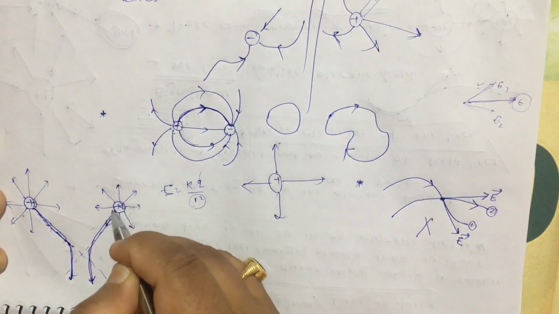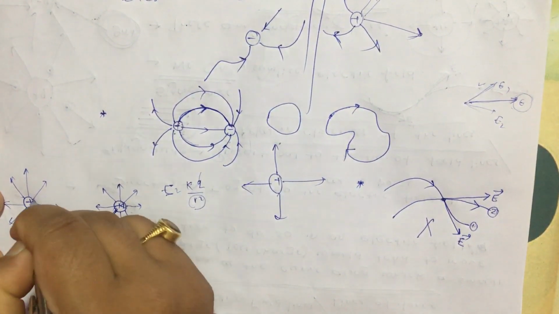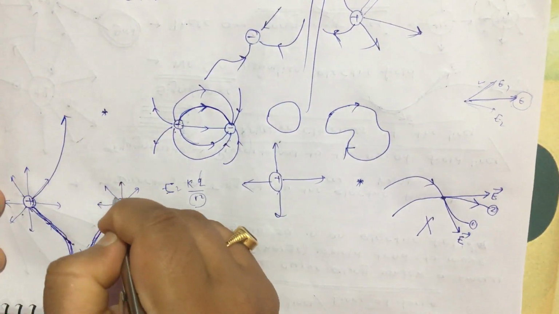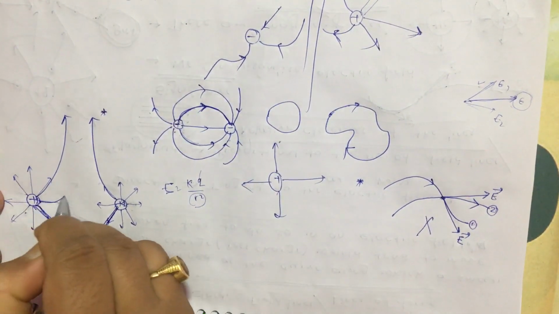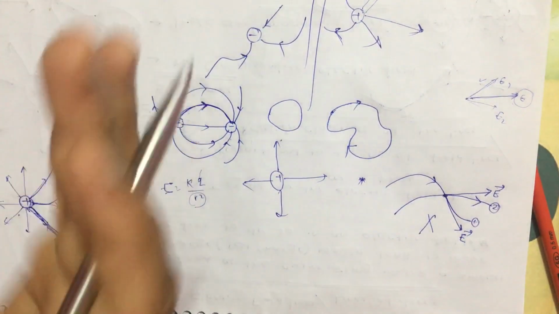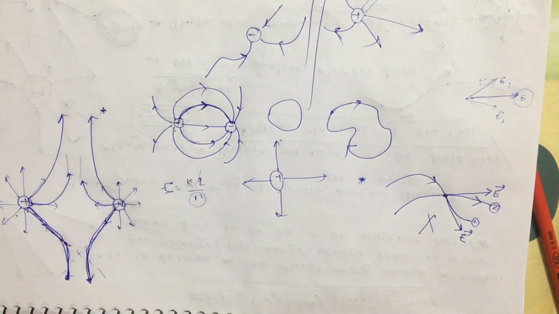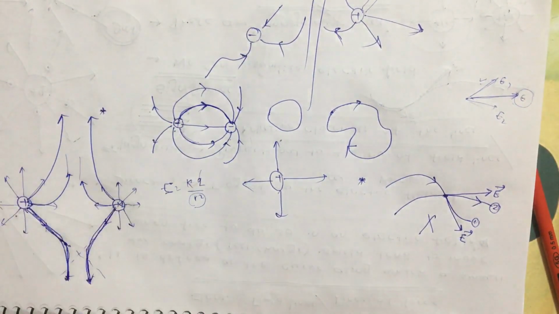It is not going to be a straight line, it is going to be like this. Similarly, these two are going to be like this. Similarly these two are going to be like this. They are going to repel each other, and they are going to be parallel here. They are not going to cross each other. They will go up to infinity, but they cannot cross each other.